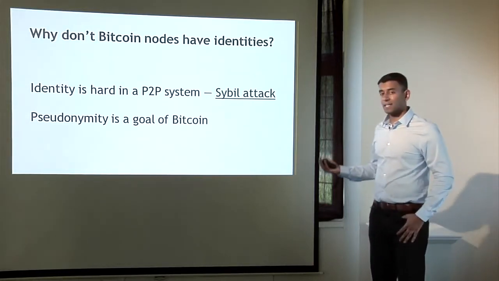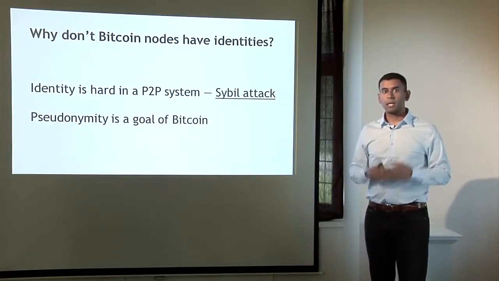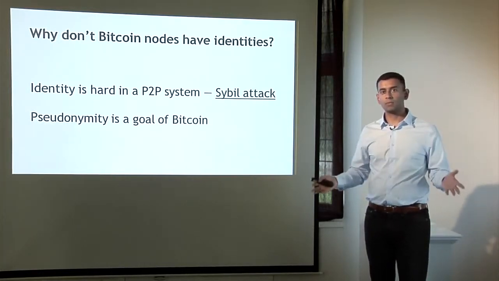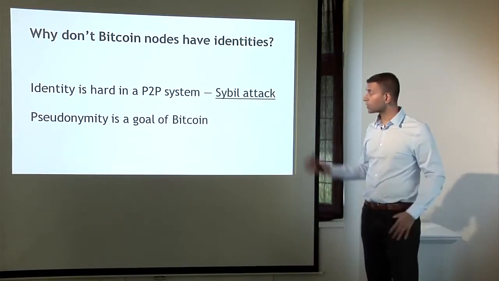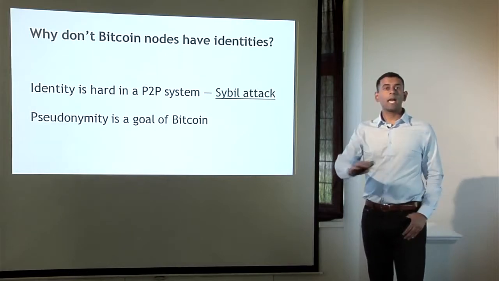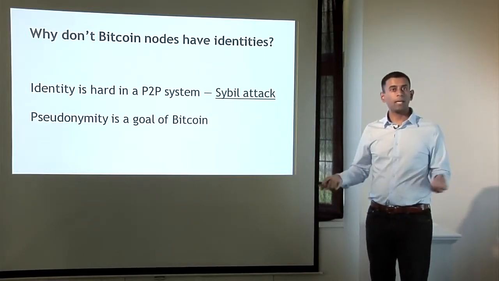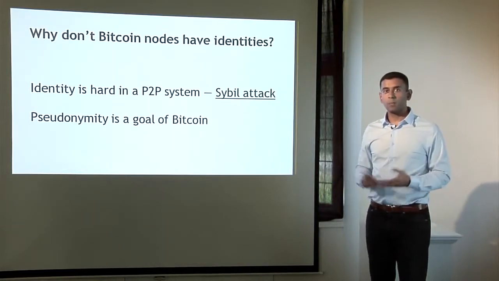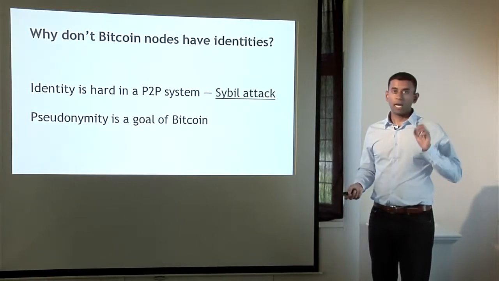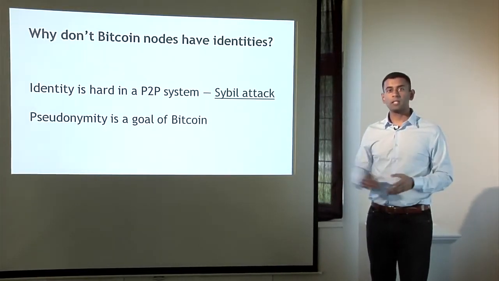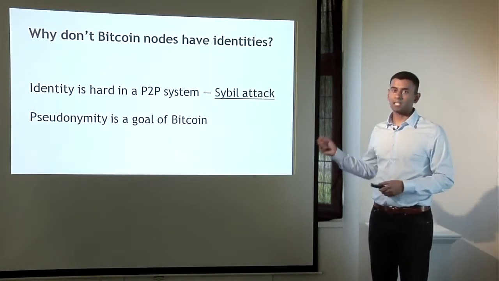The other reason is that pseudonymity is inherently a goal of Bitcoin. Even if it were possible or easy to establish identities for all nodes or all participants, we wouldn't necessarily want to do that. So Bitcoin doesn't give you strong anonymity guarantees out of the box, in that the different transactions that you make can probably be linked together, but at the same time, nobody is forcing you to put your real-life identity, like your name or IP address or anything like that, in order to participate in the peer-to-peer network and in the blockchain, and that's an important property.